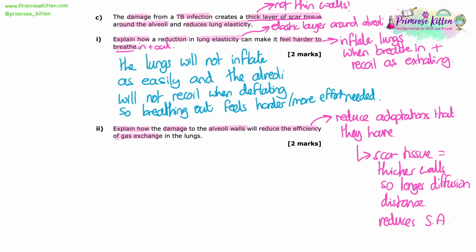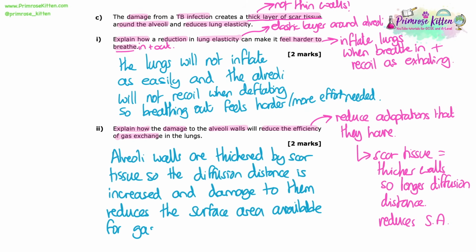The walls of the alveoli suffering damage also is going to reduce surface area. So we know that we've got these shaped structures that create this large surface area. If we damage that, any damage to alveoli in a question is often referring to the fact that it's reducing the surface area of the lungs. Alveoli walls are thickened by scar tissue, so the diffusion distance is increased, and damage to them reduces the surface area available for gas exchange. So I've got my keywords in there about the diffusion distance, the fact that surface area is reducing, and how that's going to reduce the gas exchange rate.